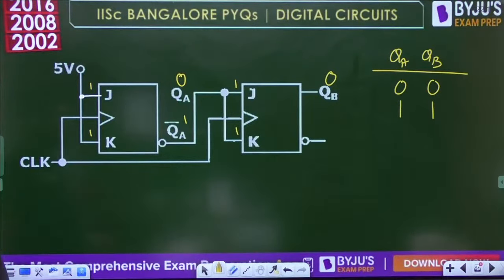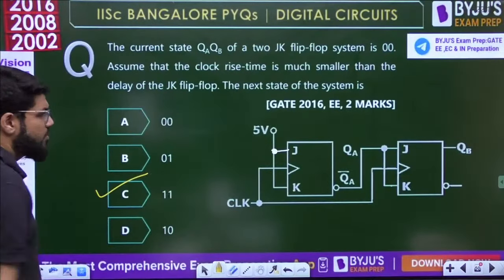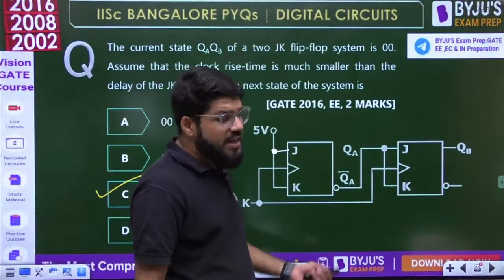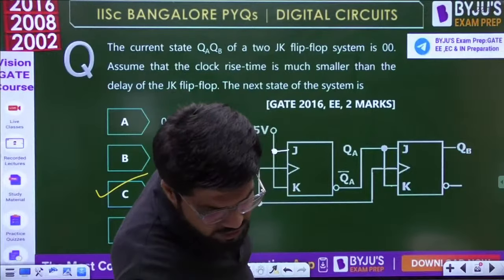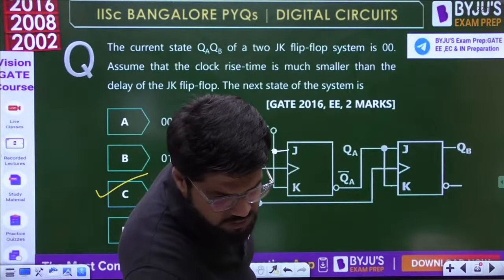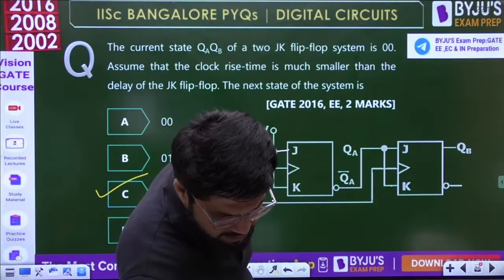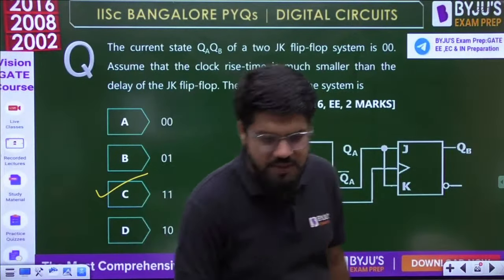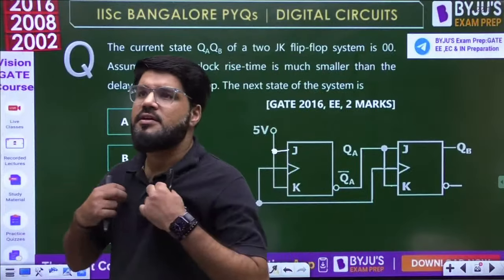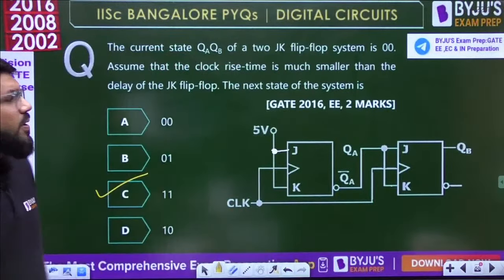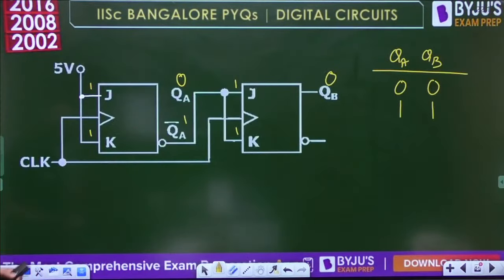It's a synchronous counter only. The next state will be 1, 1. Option C, the next state 1, 1. Very simple for 2 marks actually, isn't it? Very, very simple for 2 marks. Let's move to the next question.